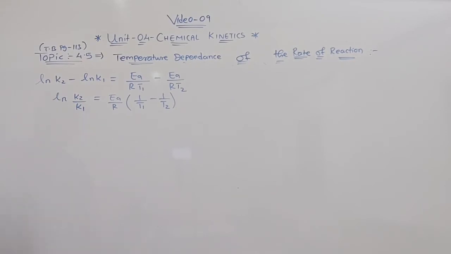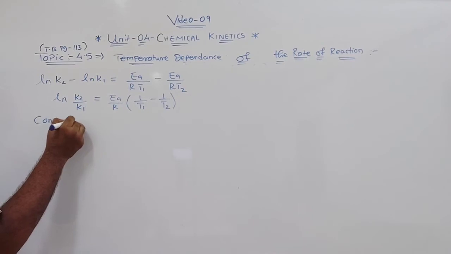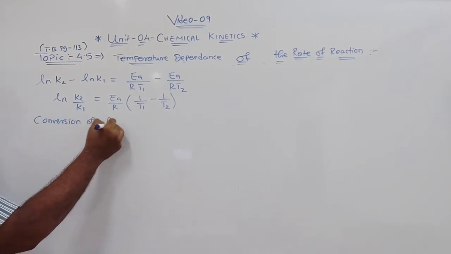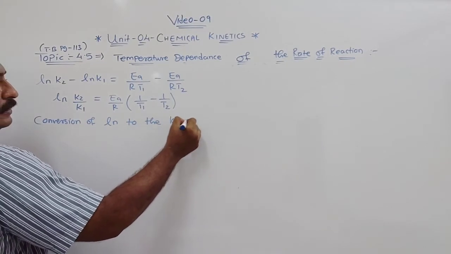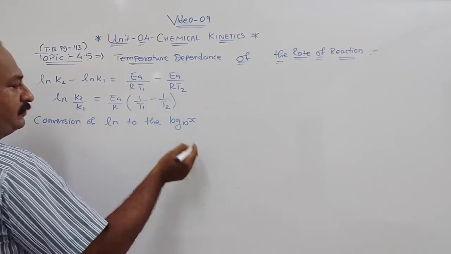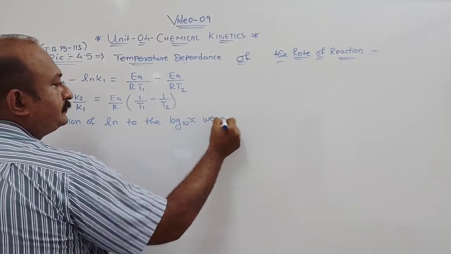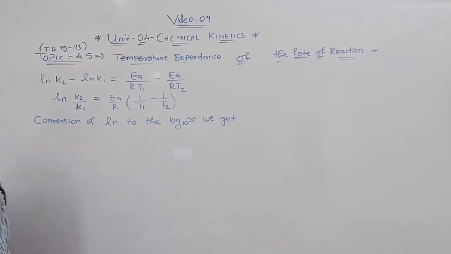Now I will convert this natural logarithm to the log to the base 10, but whenever you convert, we need to multiply it with a constant 2.303. Understood?